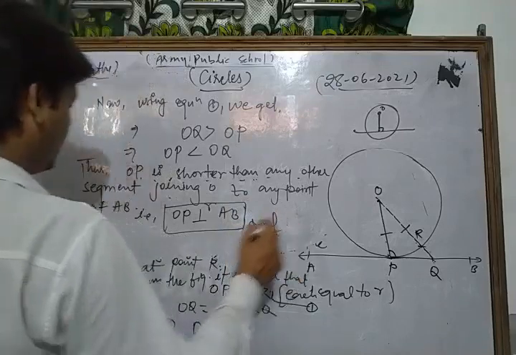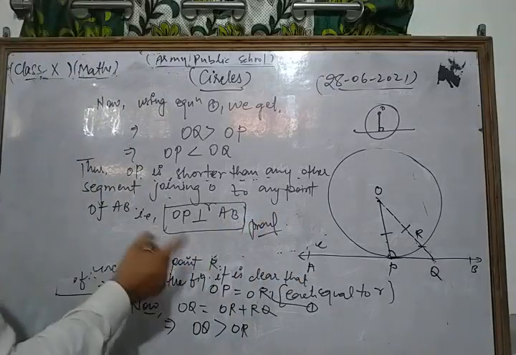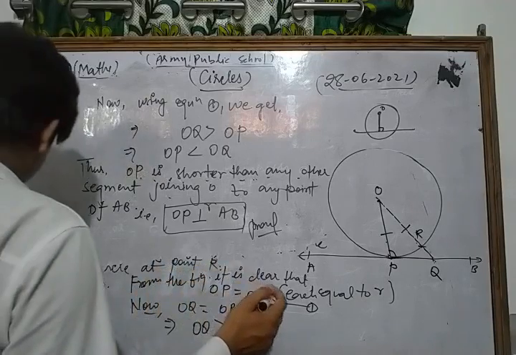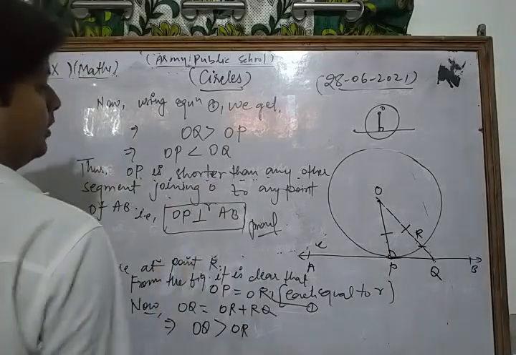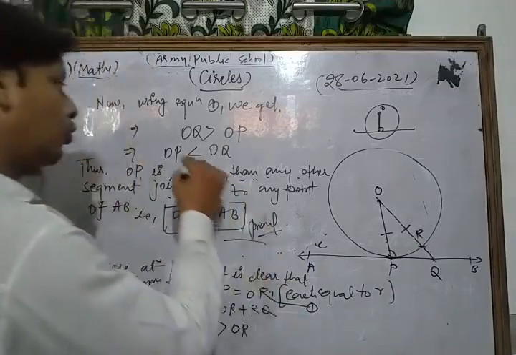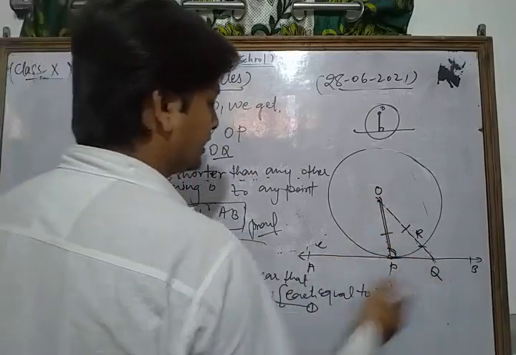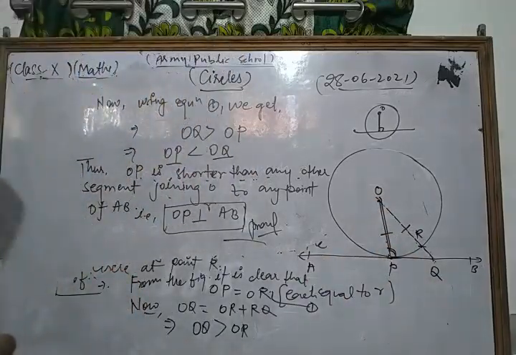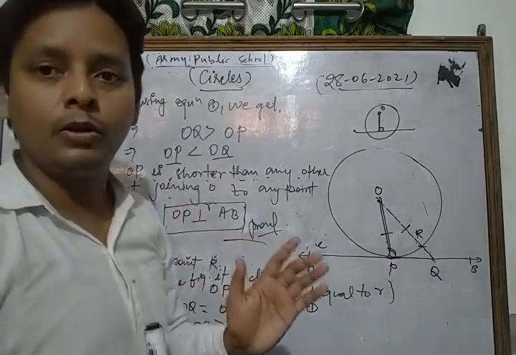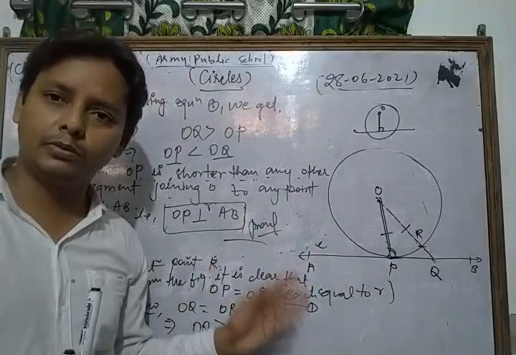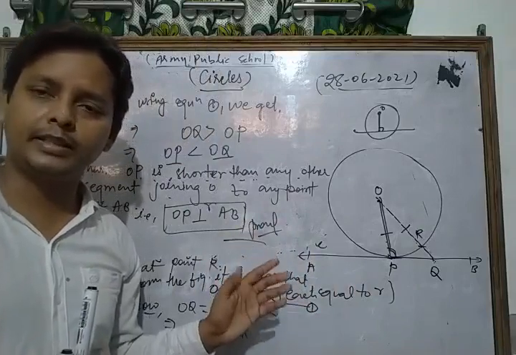Hence proved. In brackets you can mention that of the line segments joining the point O to a point on AB, the shortest distance is perpendicular to that line. So in this way OP is the shortest distance in comparison to OQ. So OP is always perpendicular to the tangent AB at the point of contact. So in this way you can prove that theorem. This is a very conceptual theorem. So please do more and more practice of this type of theorem.